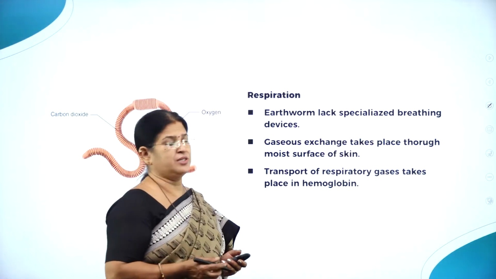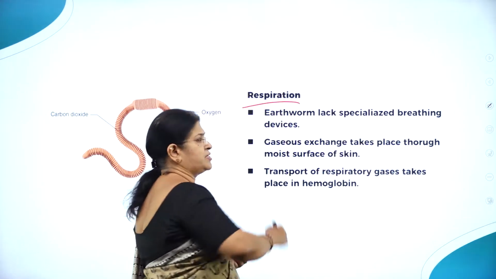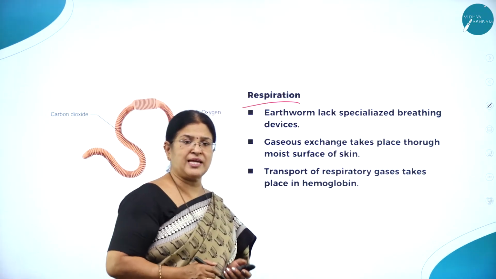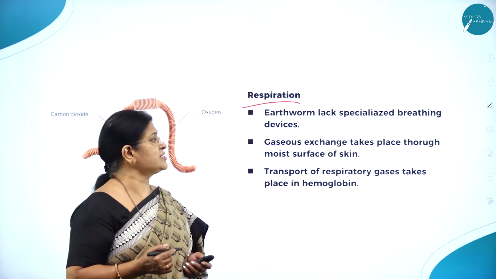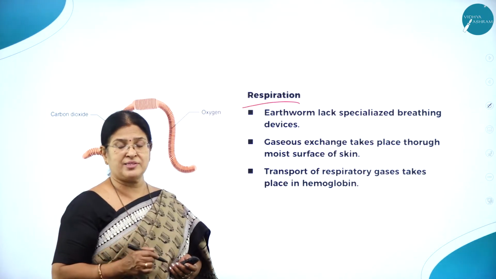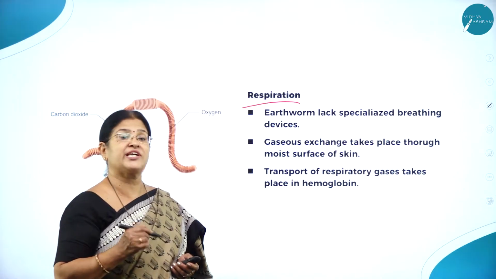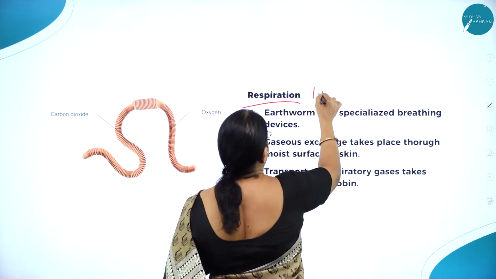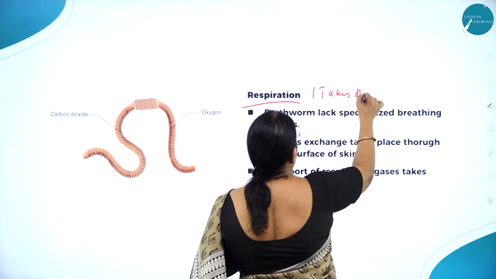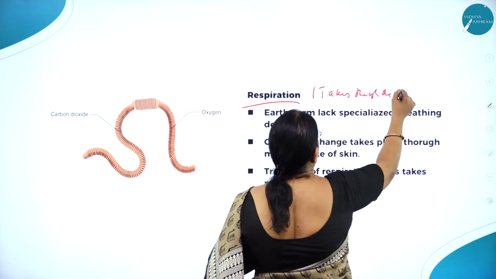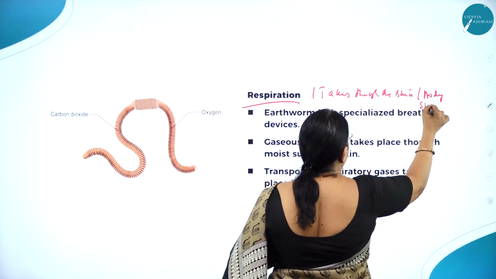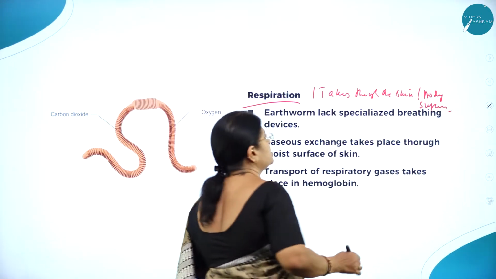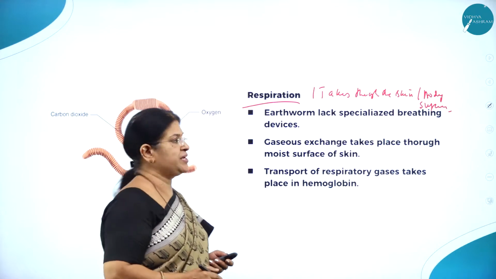Then respiration, a very, very important unique process. As this animal is a burrowing animal, the earthworm lacks specialized breathing devices and it respires through the skin. Respiration takes place through the skin, or what we call the body surface.